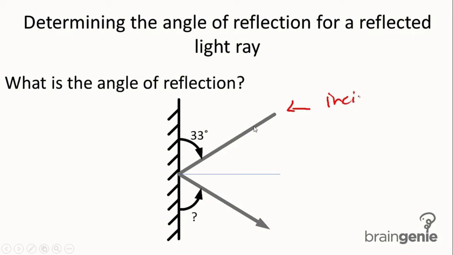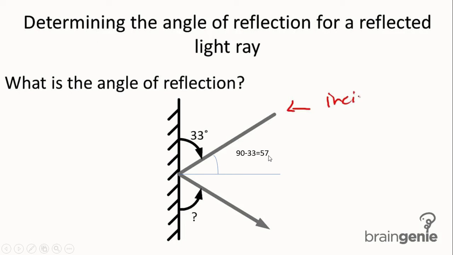Look here, the incident ray makes an angle with the mirror, that is 33 degree. Because this line is perpendicular, that means normal, the angle made with the normal and the incident ray is known as the angle of incidence. So what does the angle of incidence become? This is the normal or perpendicular line, so from here to here is 90 degree. So this angle must be 90 minus 33, that is equal to 57 degree.